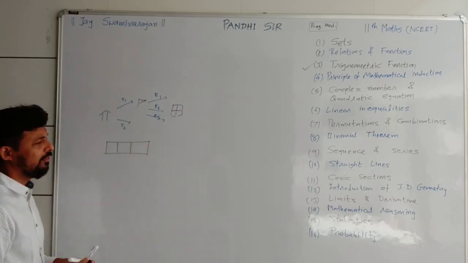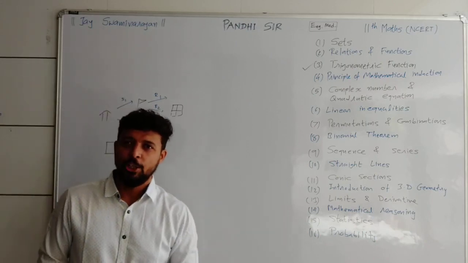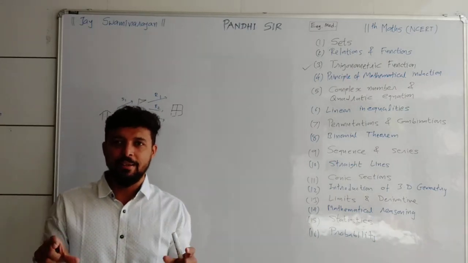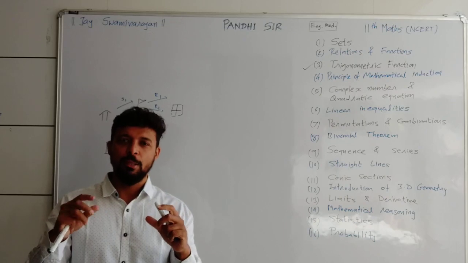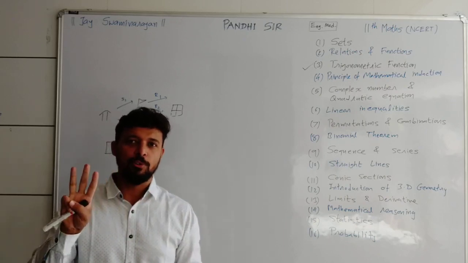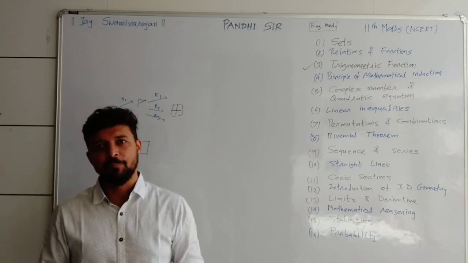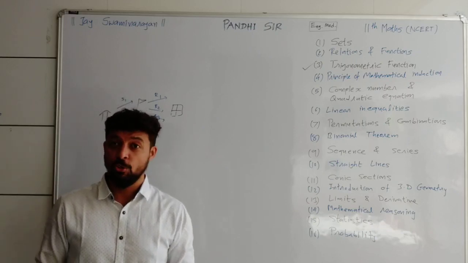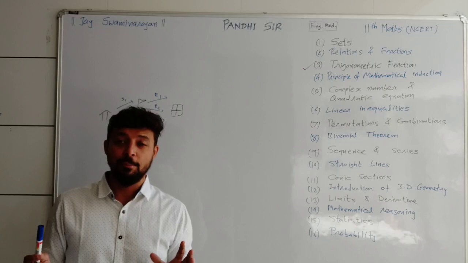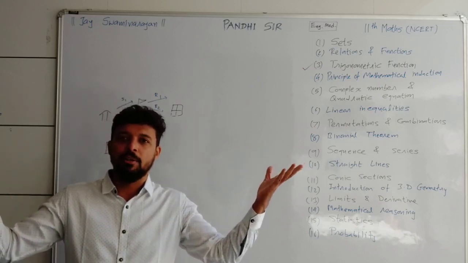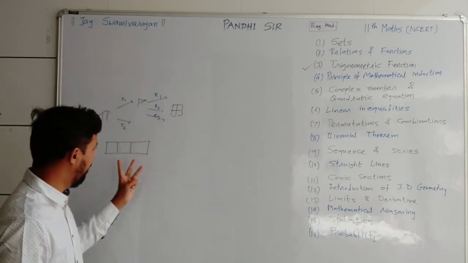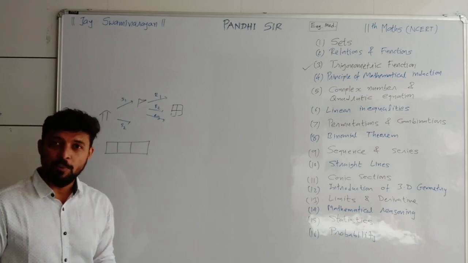Let me take one example of a number lock. You have all seen that in your bag there is a number lock. If you set a particular 3-digit code, then for exactly that number the bag must open. But suppose you forget that particular code, then in which way will we open it?